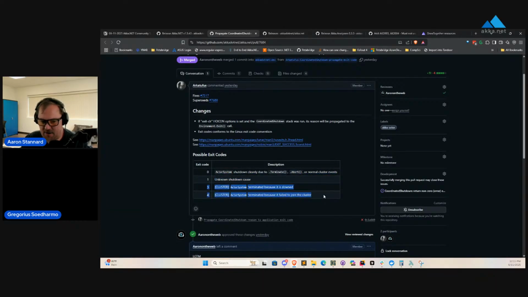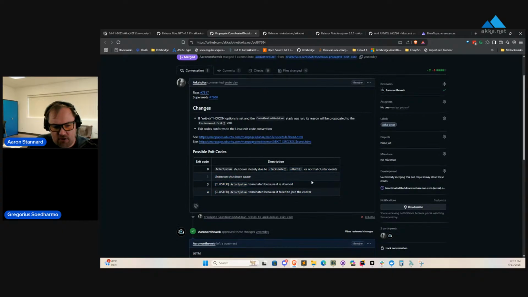Otherwise, we'll provide a 3 or a 4 if we know that this node's being exited for unhappy reasons, namely the node got downed from the cluster or it failed to join. And otherwise, this works side by side with the way the Microsoft.Extensions.Hosting stuff works. We're just working on providing some more descriptive feedback to process orchestrators like Kubernetes or Windows services, trying to help them understand that this process exited not under its own volition is what we're basically trying to do here. So yeah, that's what that's all about.